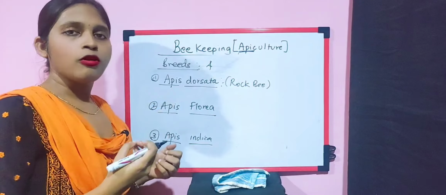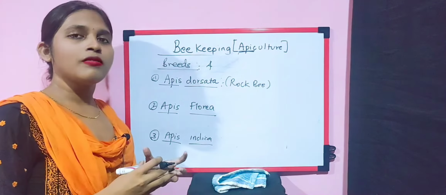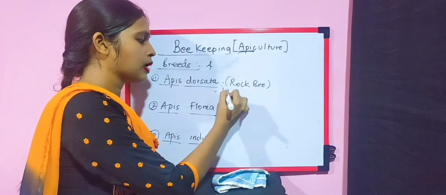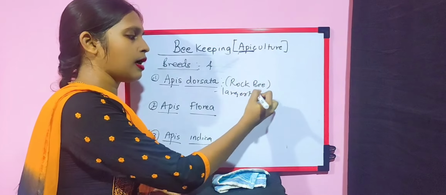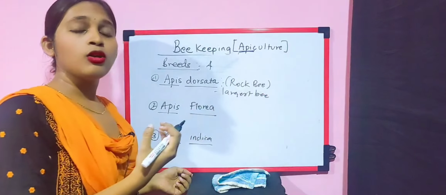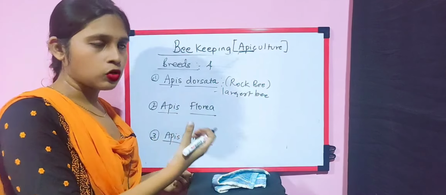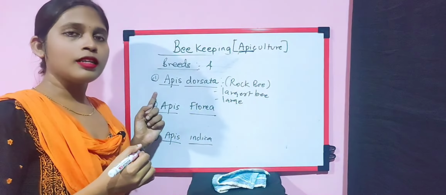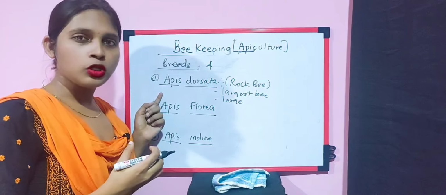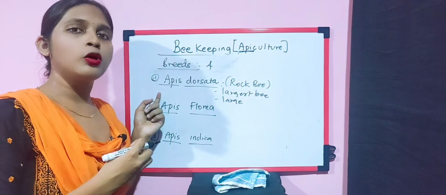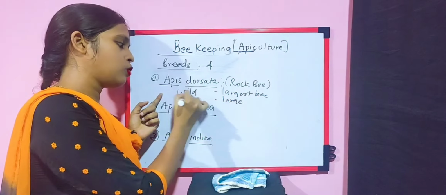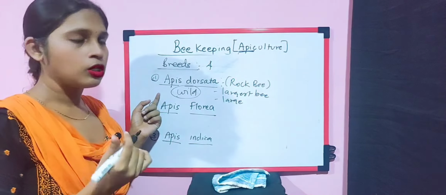The special feature of this bee is that it is the largest bee, and since it is the largest bee, the quantity of honey which it gives is also large. But this honeybee is really very ferocious, and it is very difficult to domesticate this species. So this one is the wild one, which we will find in the forest or jungle.